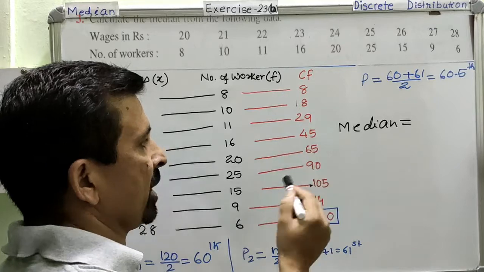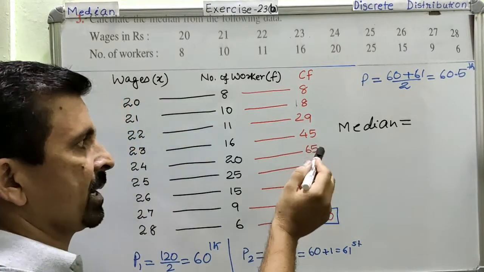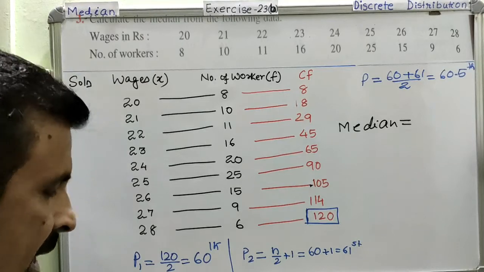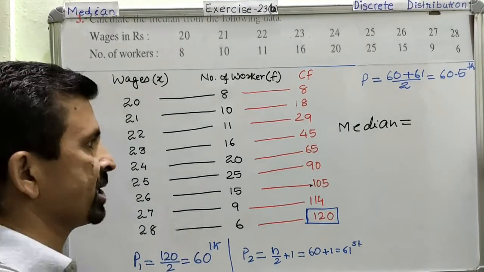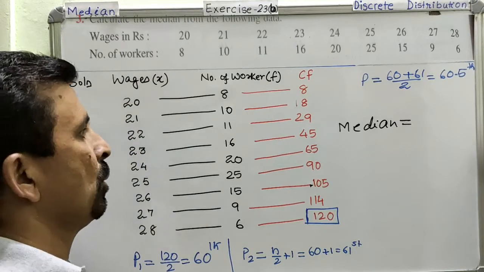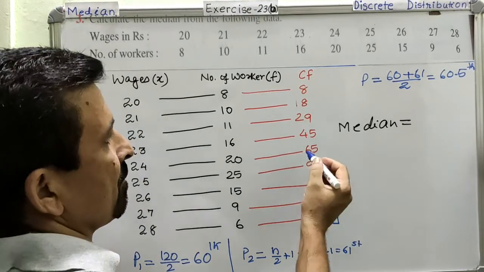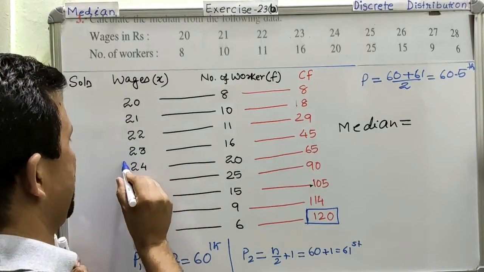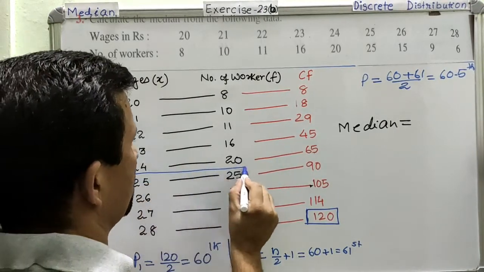Now come to the next one. This one. Yes, our data is somewhere in this lot. Am I very clear? So as soon as you get the location of your data, what you can do is, we will mark this row. This row becomes very important. Let us mark this row.